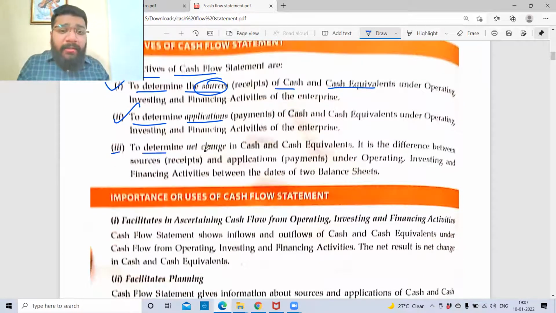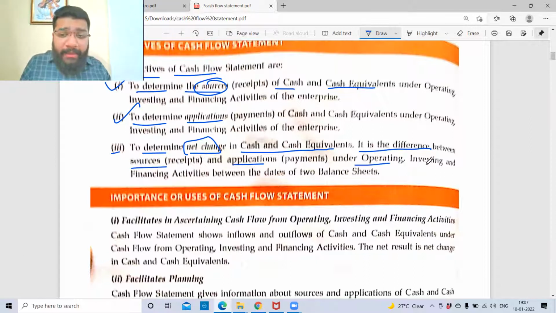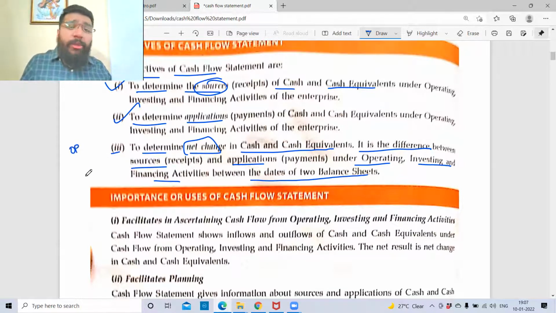Third is to determine the net change in the cash and cash equivalents. It is the difference between the source and application under the operating activity, investment activity, and the finance activity between the dates of two balance sheets. Basically, the opening balance of cash and cash equivalents is there, and the closing balance of cash and cash equivalents is there. The difference between the two is the money that came in and went out.